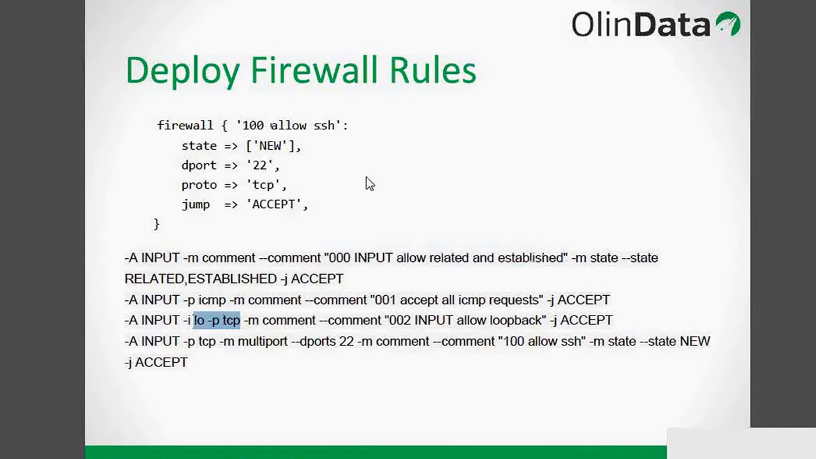This rule is going to allow SSH connectivity to the servers. So here is the fourth firewall rule: INPUT TCP multiport 22. Port 22 is the SSH port. So these are the four rules. I'm moving to my next slide.